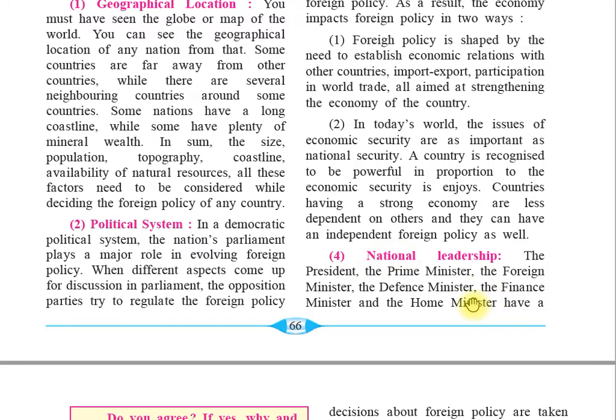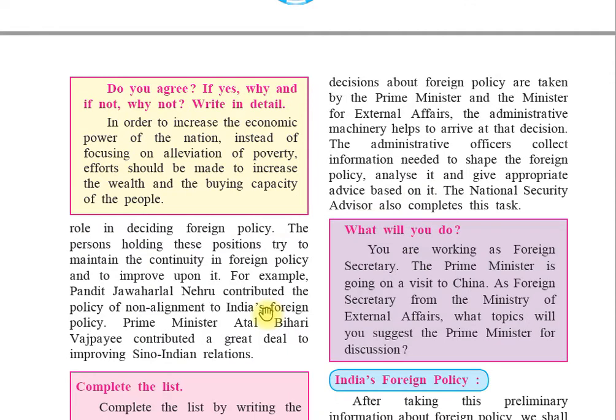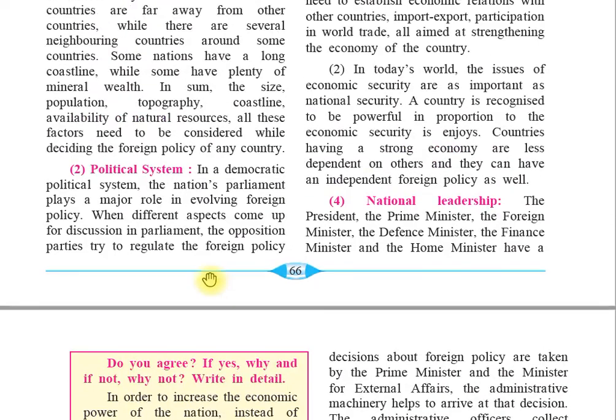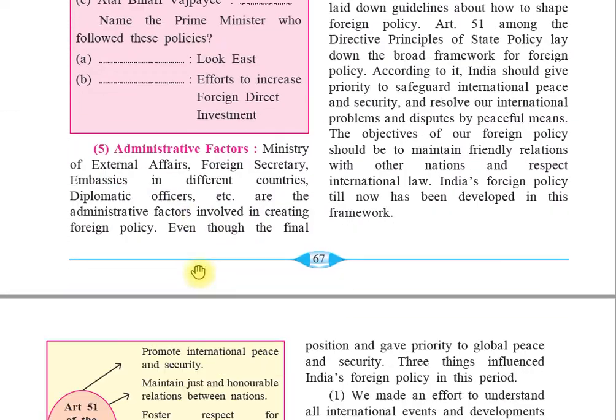The fourth factor, that is national leadership. The president, the prime minister, the foreign minister, the defense minister, the finance minister, and the home minister have a role in deciding foreign policy. And point number five, which was point number five? Administrative factor. Ministers of external affairs, foreign secretary, embassies in different countries, diplomatic officers are the administrative factors involved in framing the foreign policy.